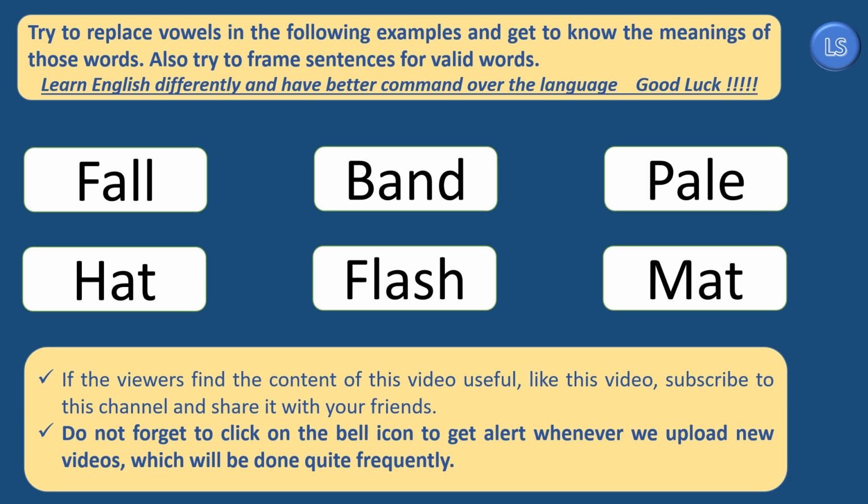Later on, they can combine 2 to 3 of these words together in one sentence and form a complex sentence. This entire process of finding a new word, knowing its meaning, framing simple sentences initially, and framing complex sentences gradually will definitely help the viewer to gain better command over English language.